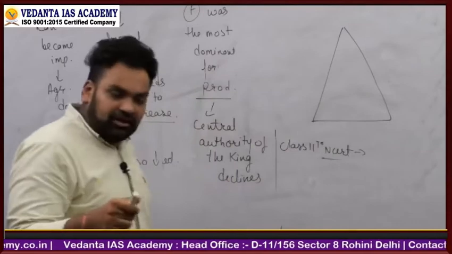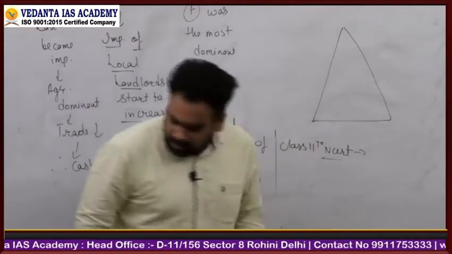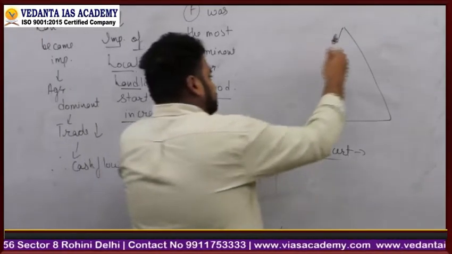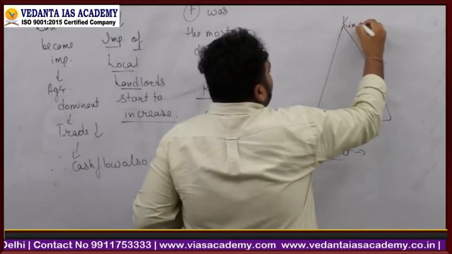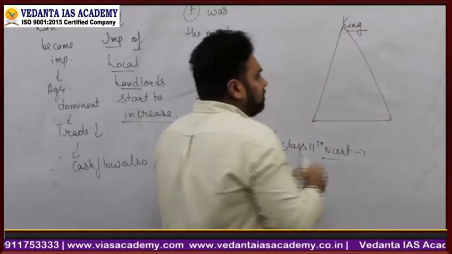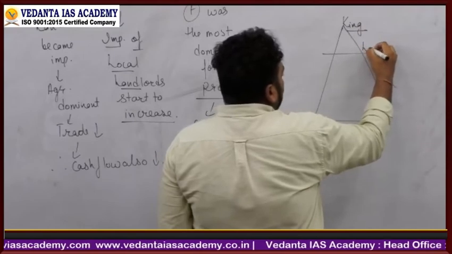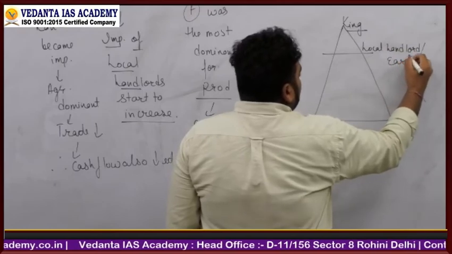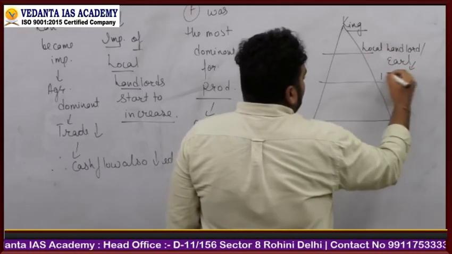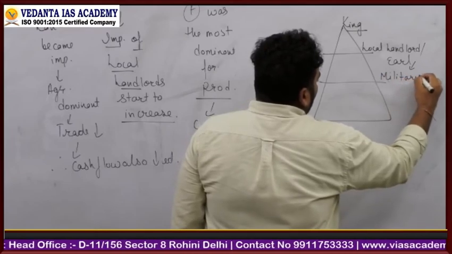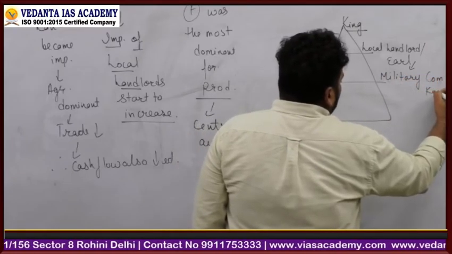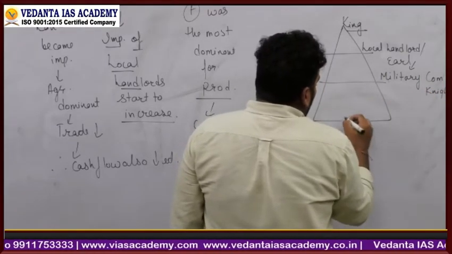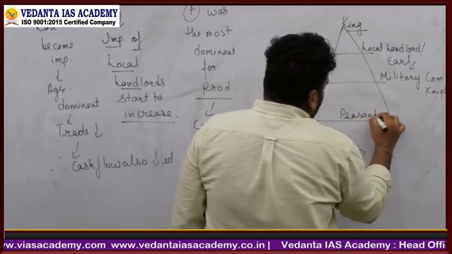Now for the point which Asim was saying, right? On the top is the king. On the top of this pyramid is the king. Below him is a local landlord, also known as the earl. Below him is the military commander or knights. This is a very rough idea of feudalism. Below him are the peasants.